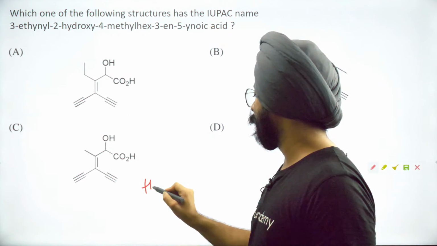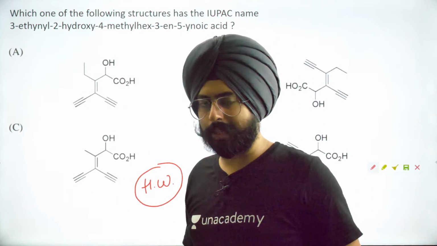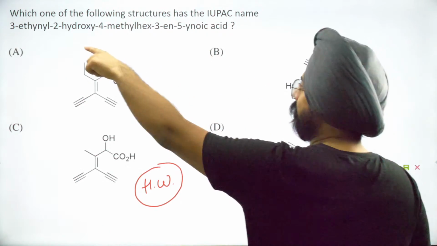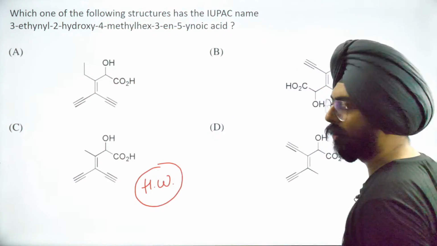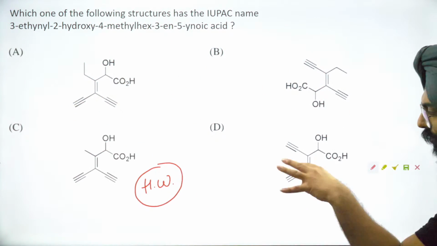This is your homework question. And if you're smart enough, you will realize that you don't really need to know nomenclature to solve this question. You can just figure out the numbers. If you figure out the numbers, you'll be able to give the correct answer. So this is the homework question.